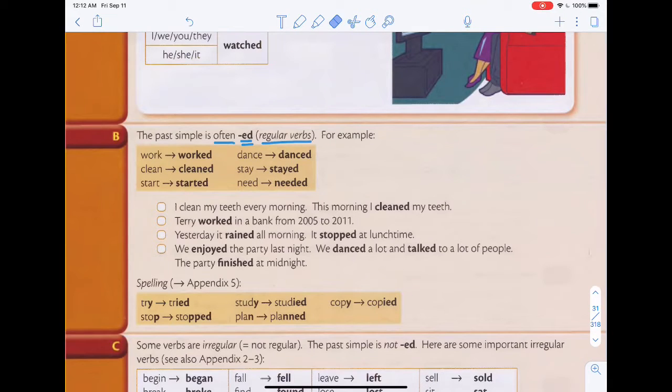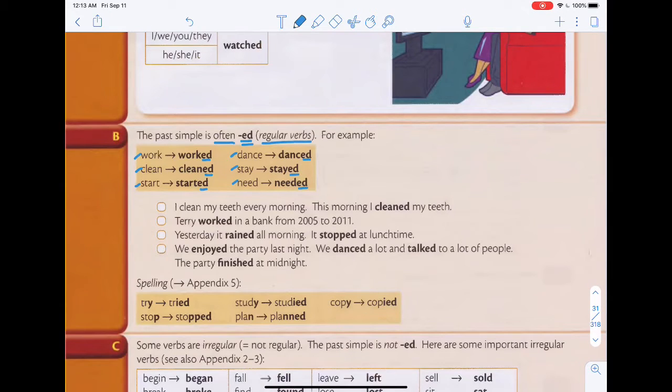We have work becomes worked, clean becomes cleaned, start becomes started, dance becomes danced, stay becomes stayed, need becomes needed. These are just regular verbs because all you do is add ed to the end of the verb.